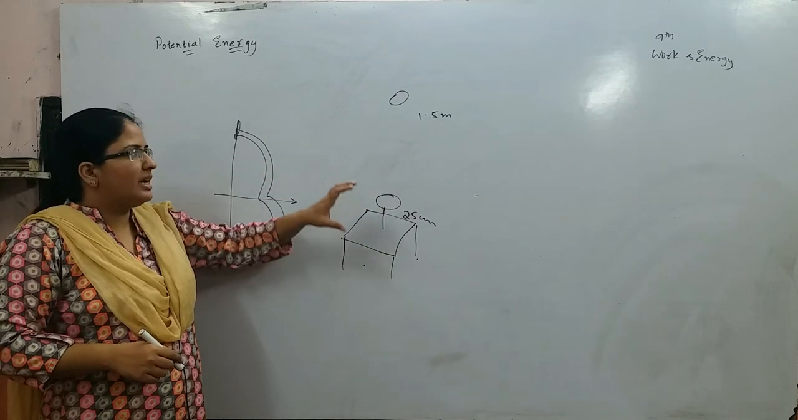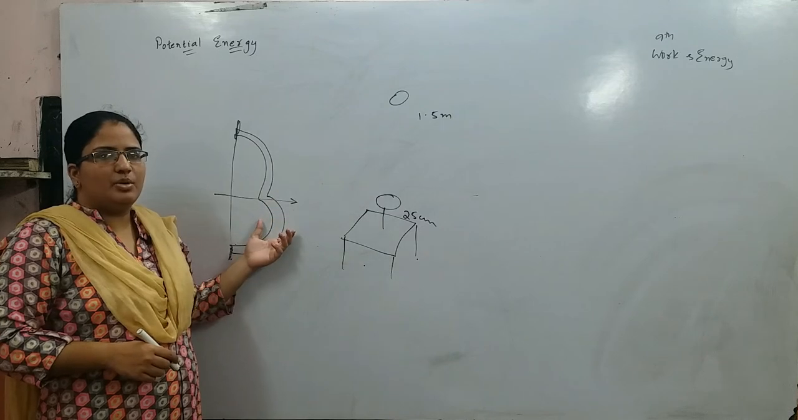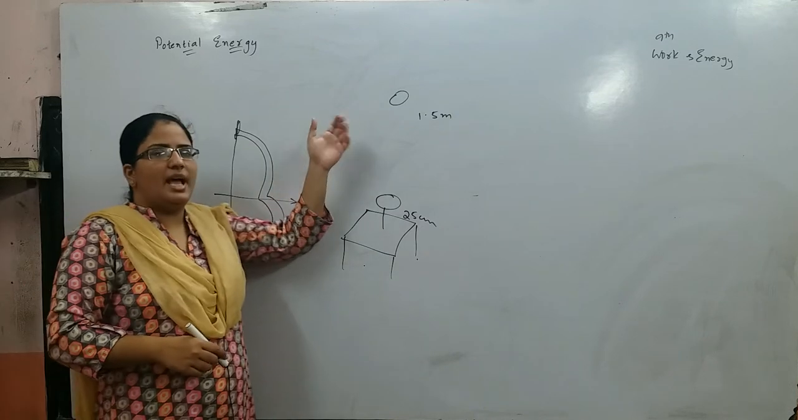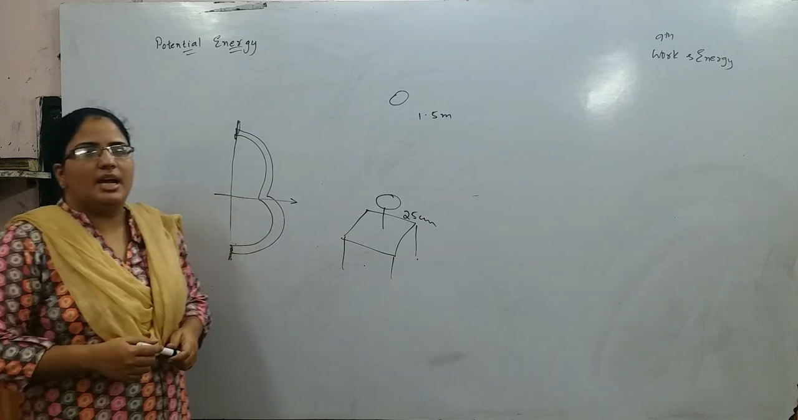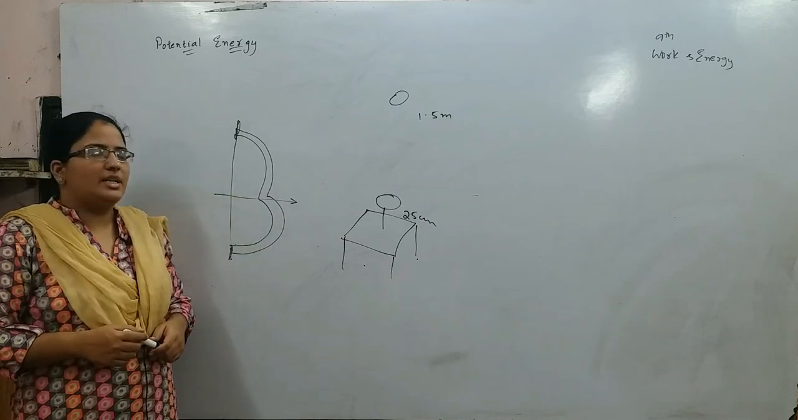So this shows that objects having a certain position and height have some energy. This kind of energy is called potential energy.